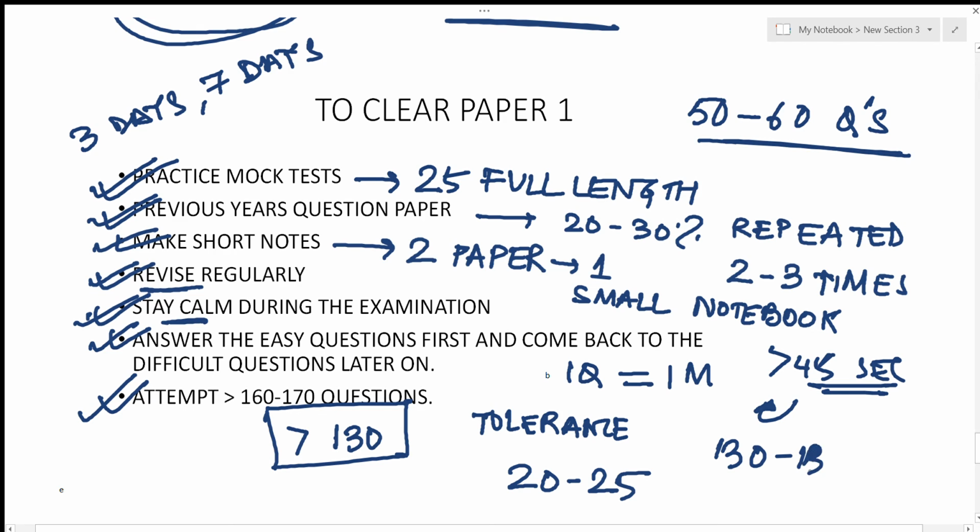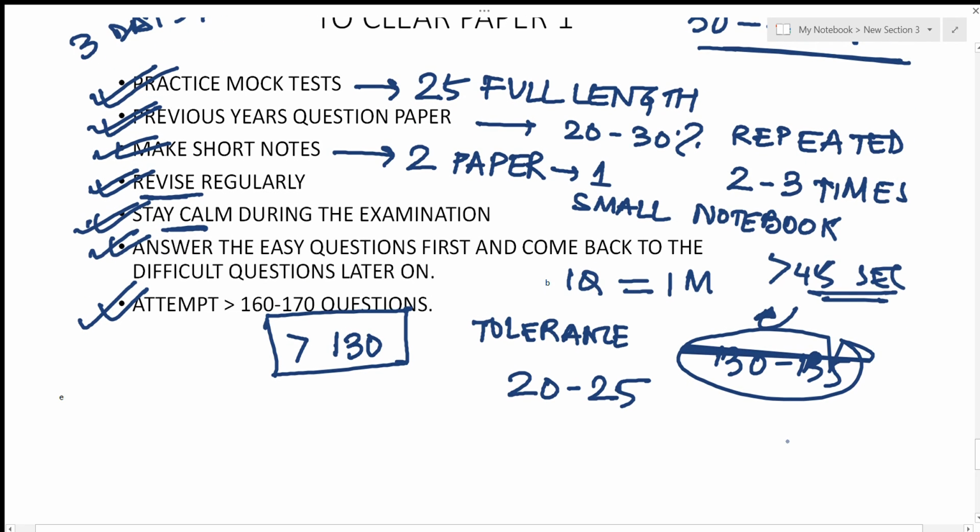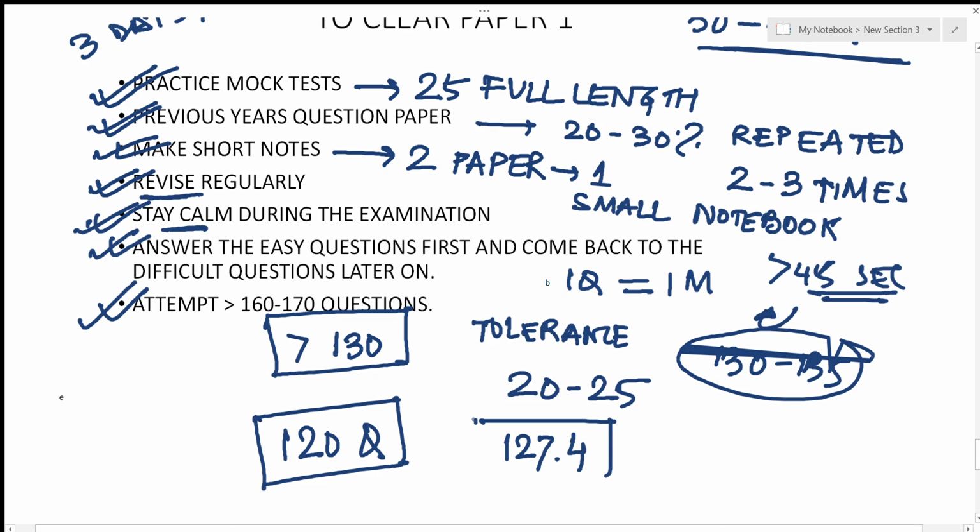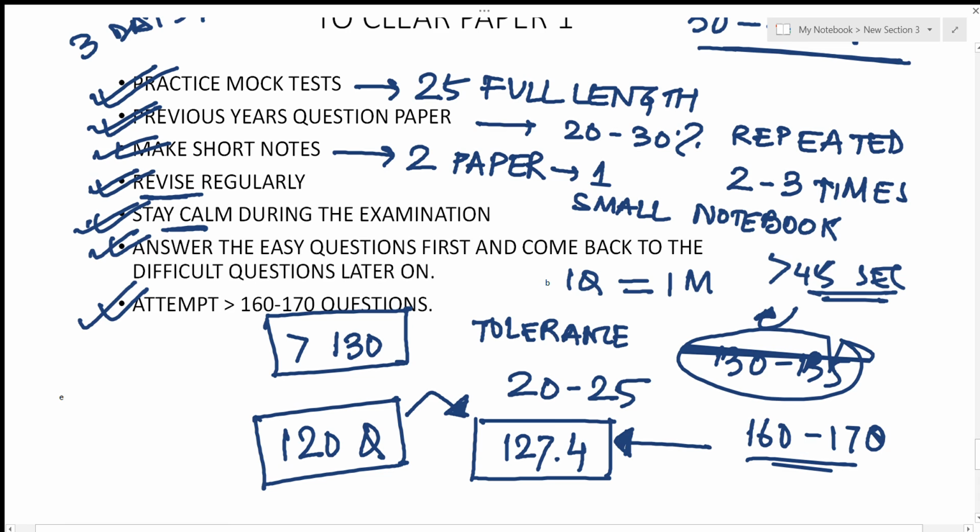So the minimum attempt that you need to make in this particular paper one is 160 to 170 questions, because let's say you have attempted only 120 questions. This is a very bad attempt, because as you can see, this year's cutoff was 127.4. So just by attempting 120 questions, you can never get 127.4 marks. At least give yourself a chance to clear the cutoff. So 160 to 170 questions, I would say, is a very good attempt. But again, this depends upon the paper.